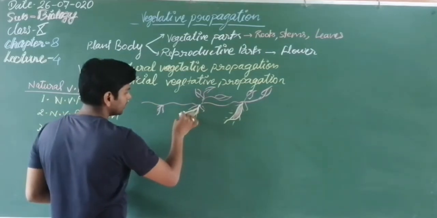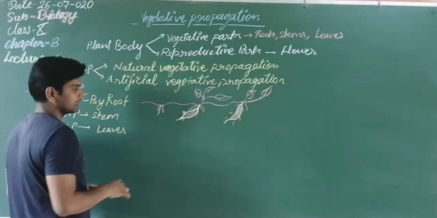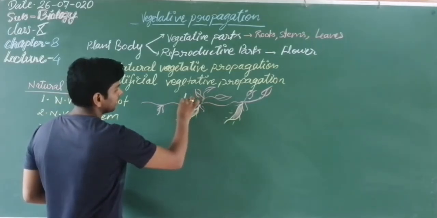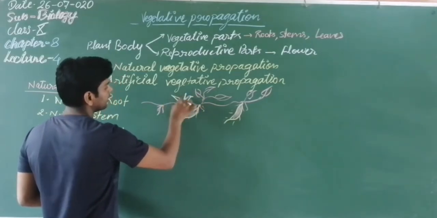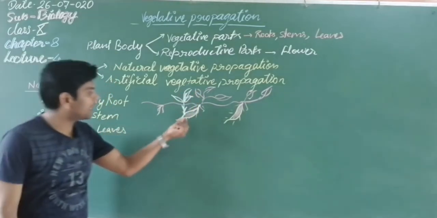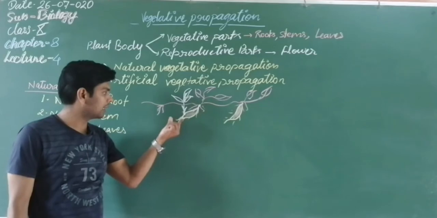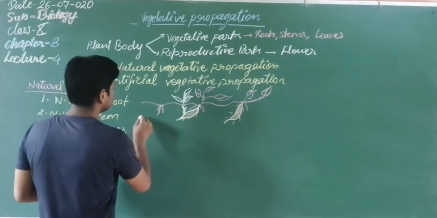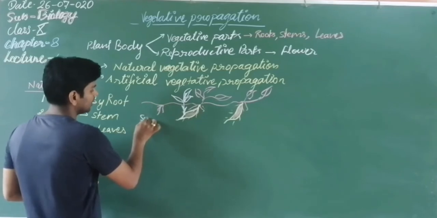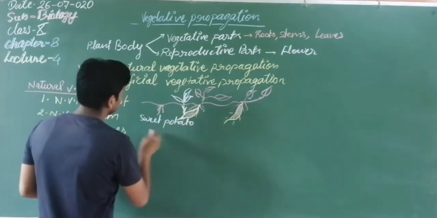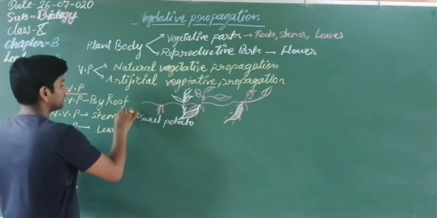The bud matures and forms a new plant. So a new plant is formed by the root. That is why it is known as vegetative propagation by root. The example of this process is sweet potato.